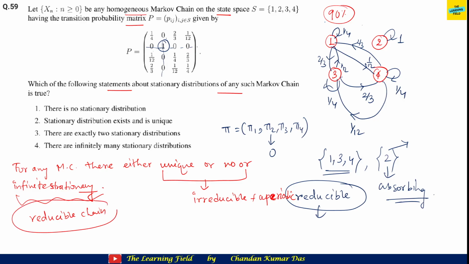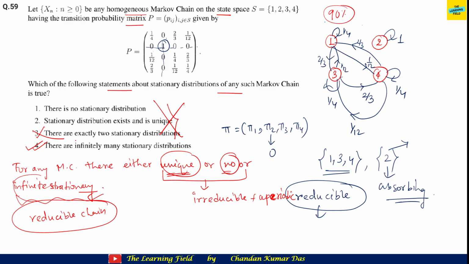Fine. And here you can see that this chain is a reducible chain. There are classifications also of in which case there is a unique stationary distribution or no stationary distribution. You can also see my playlist, where I already discussed these things very nicely, I think in the sixth or seventh lecture. That means if this chain is a reducible chain, then definitely the number of stationary distributions is infinite. These three options are incorrect. Fine. There are three cases possible: unique, no, or infinite.